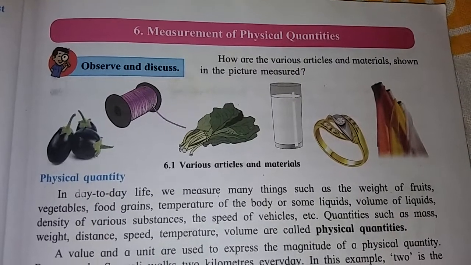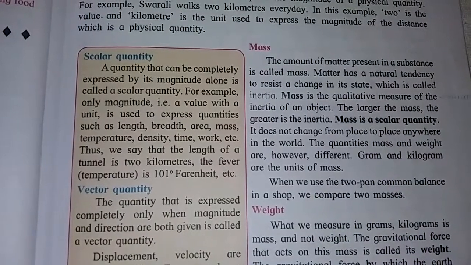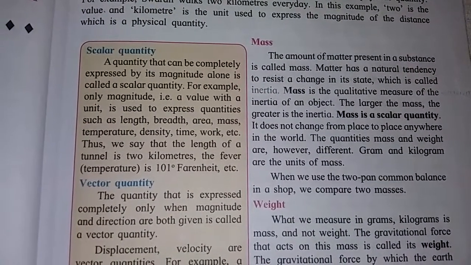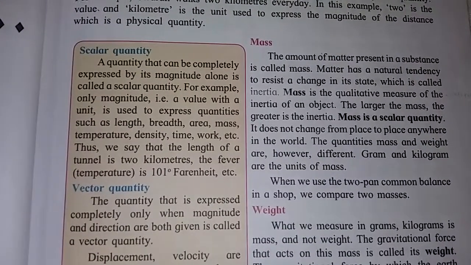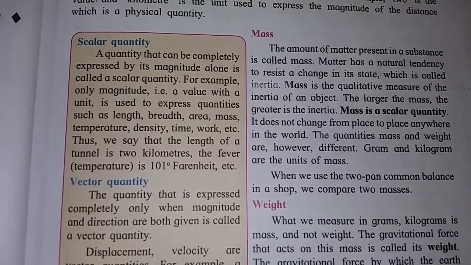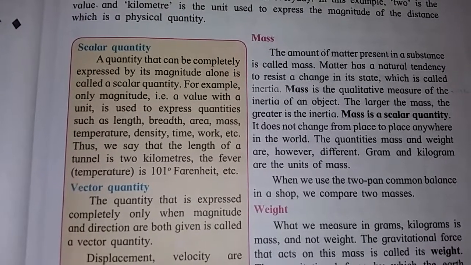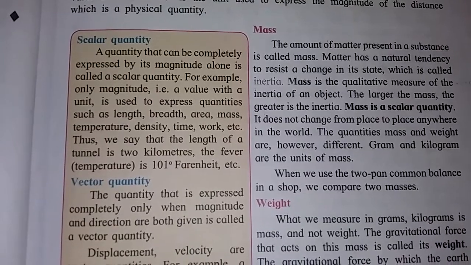Measurement of physical quantity. In that, the next point is mass. The amount of matter present in a substance is called mass. Matter has a natural tendency to resist changes in its state, which is called inertia. Inertia means heaviness.